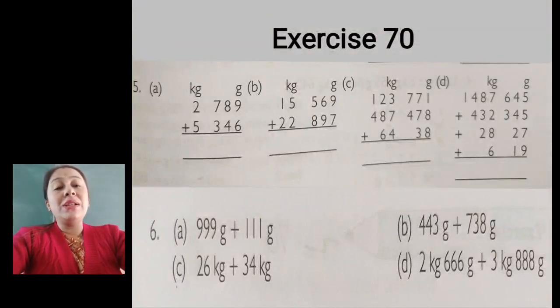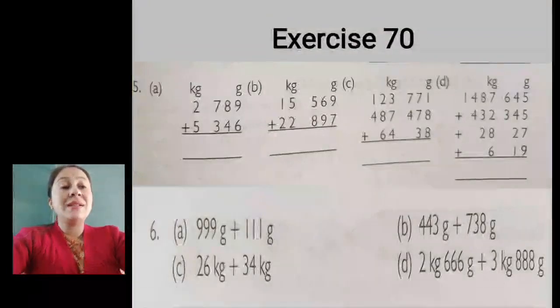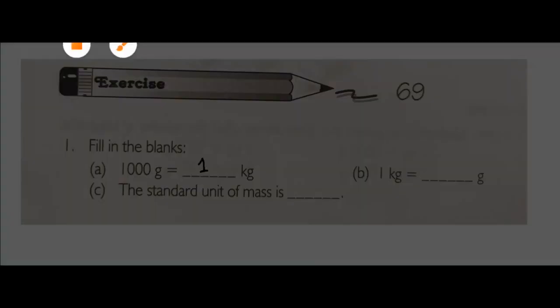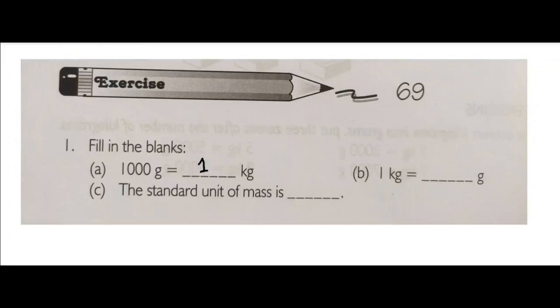Without any delay, let us proceed to our class. Let us start exercise 69. We have already learned that 1000 gram equals how many kg? 1000 gram equals 1 kg. And number B, 1 kg equals, this is the opposite, 1 kg equals 1000 grams. The standard unit of mass, we have already read, is gram.